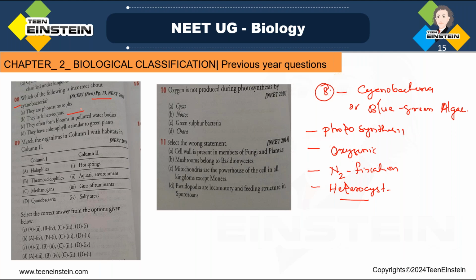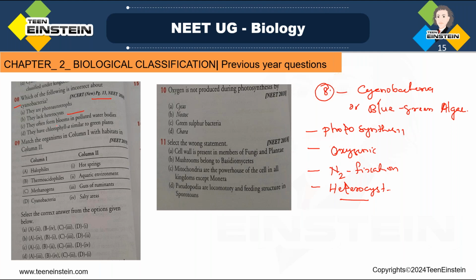So cyanobacteria or blue-green algae are doing oxygenic photosynthesis and nitrogen fixation, with the help of heterocysts in their filaments, and this heterocyst is impermeable to oxygen, right?